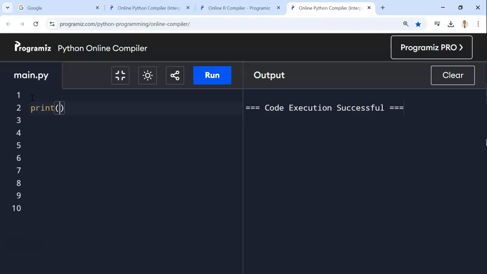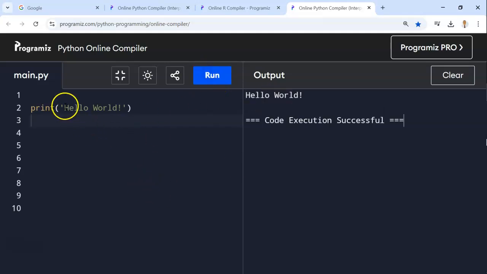On top of that, if I'm printing a string or text, let's say Hello World, the famous program that many people write when they start coding, I need to put it in either single quotes, you notice there's one there and one there, or double quotes. Either one will work. If I click run now, the text Hello World will be displayed, and it said again code execution successful.